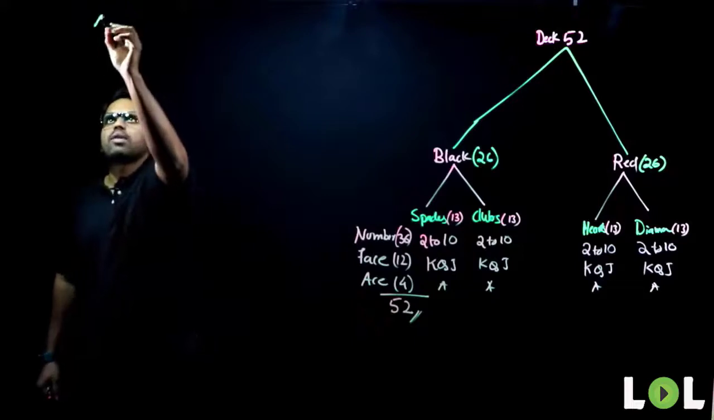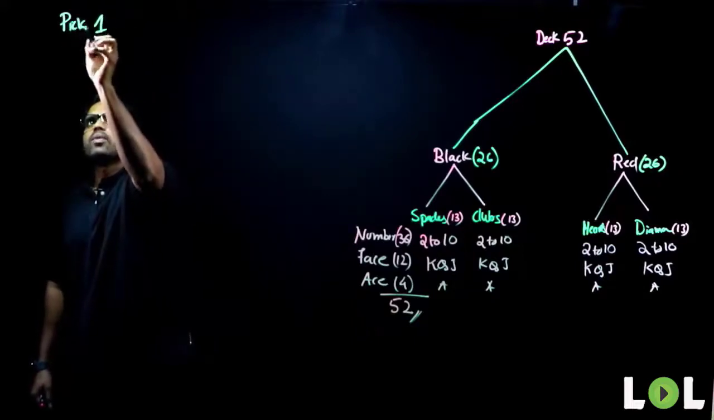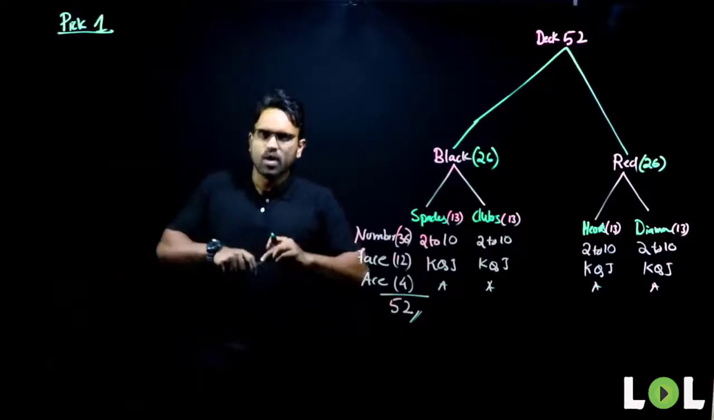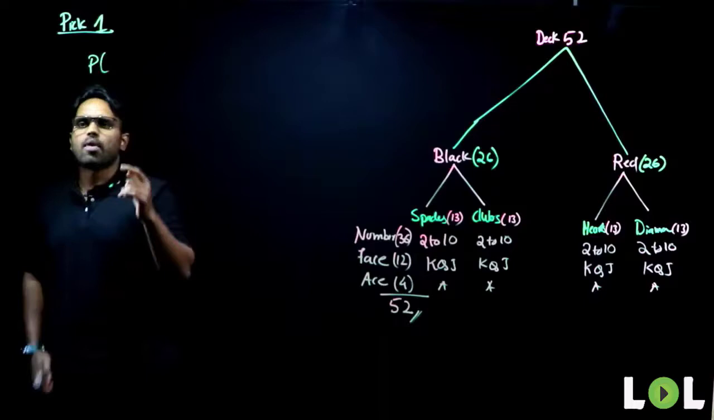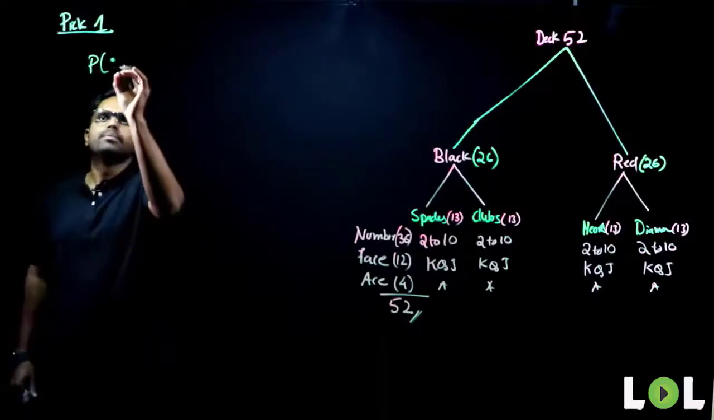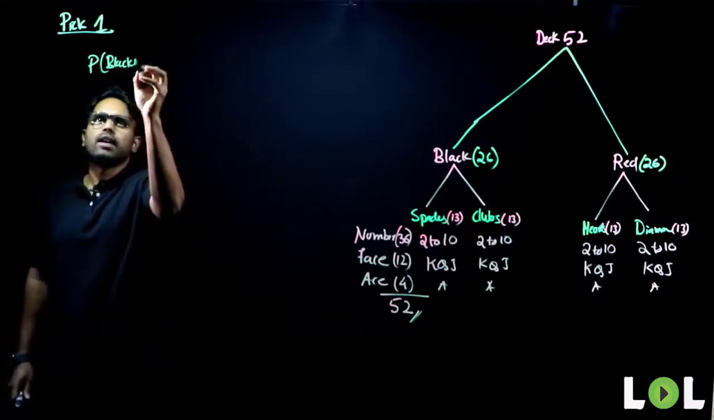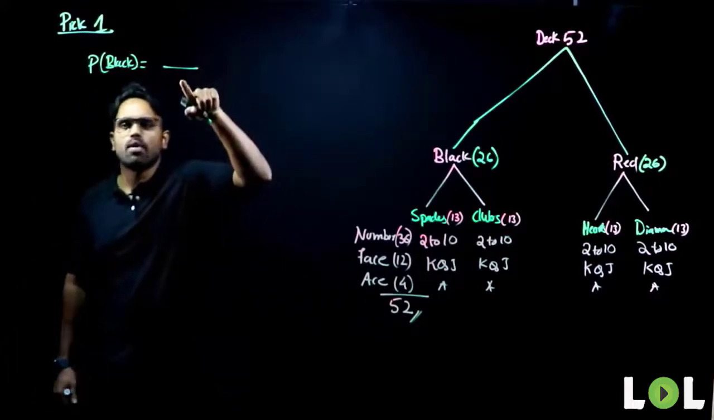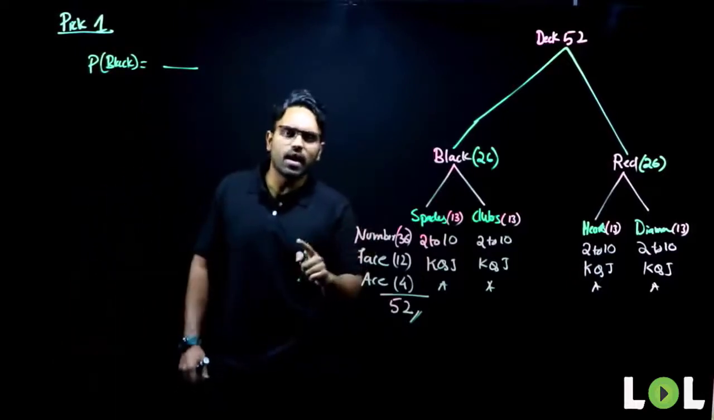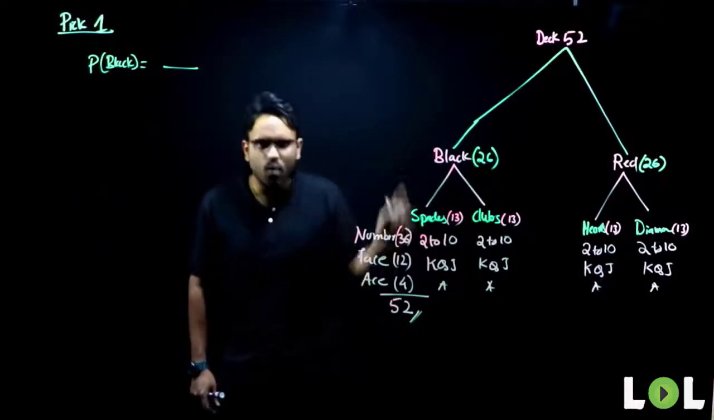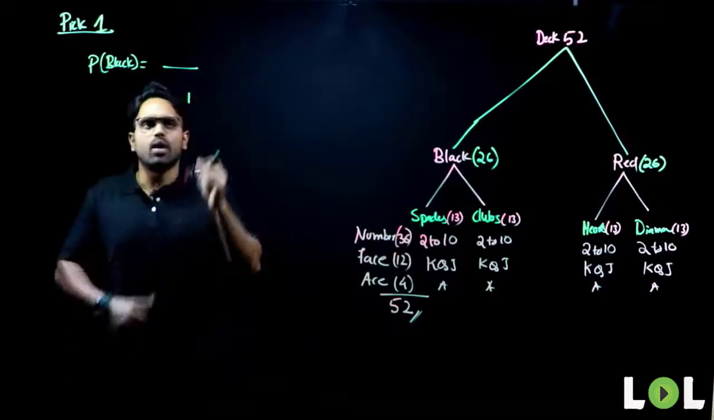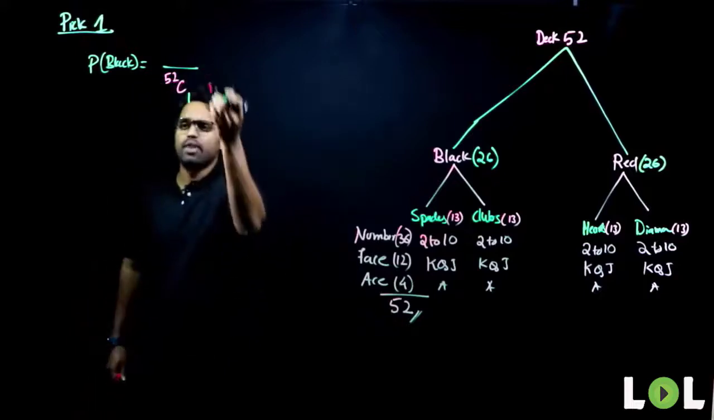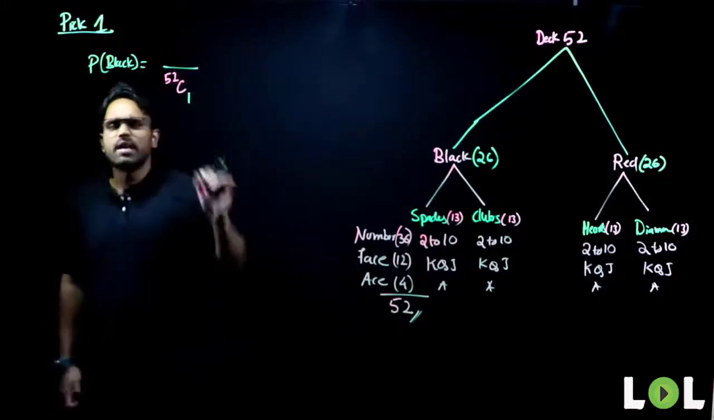A basic question that we come across is picking one card. Let's say I'm picking one card out of the deck. What is the probability of getting a black card? What is probability? It is nothing but favorable cases upon total number of cases. How many ways can you select one card out of 52 cards? You can do it in 52C1 ways, which is nothing but 52 itself. Favorable cases will be how much?